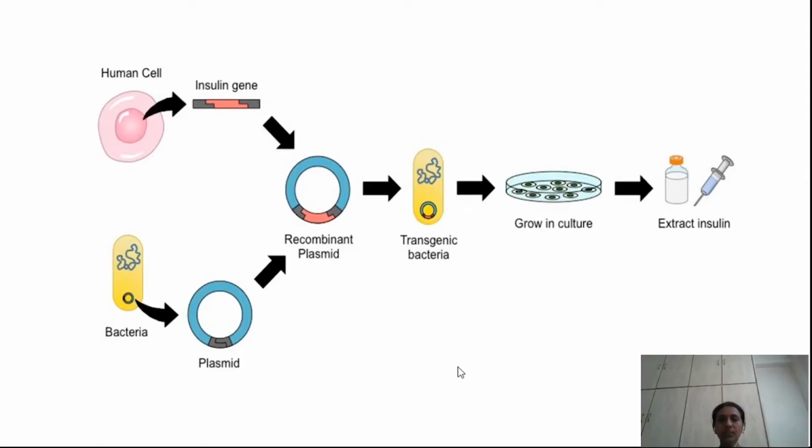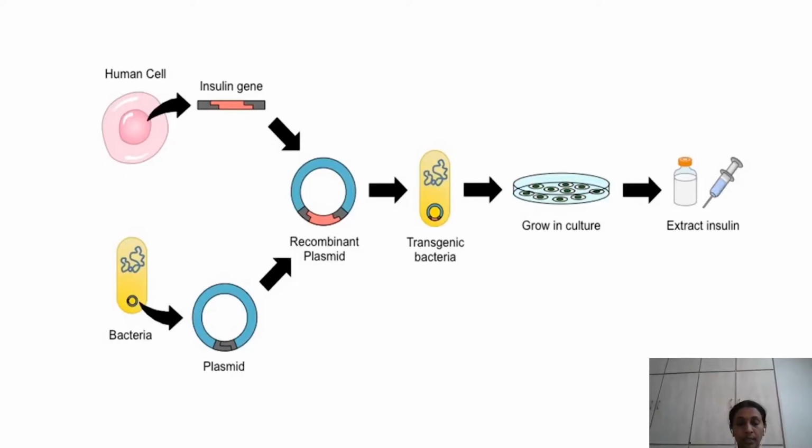So, scientists used pig insulin as an alternative for human insulin. As it is not easy to use pig insulin all the time, scientists have opted for an alternative, that is producing insulin hormone from E. coli bacteria. For this, they have taken a human cell.